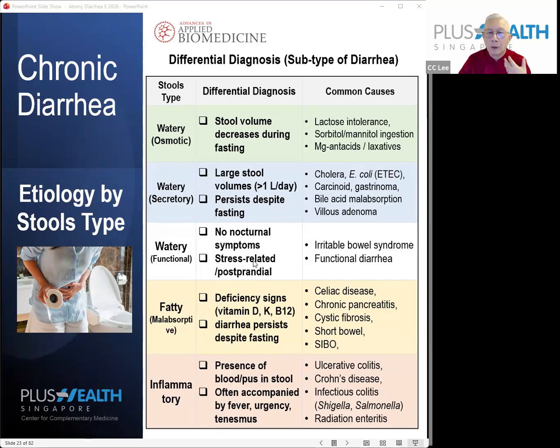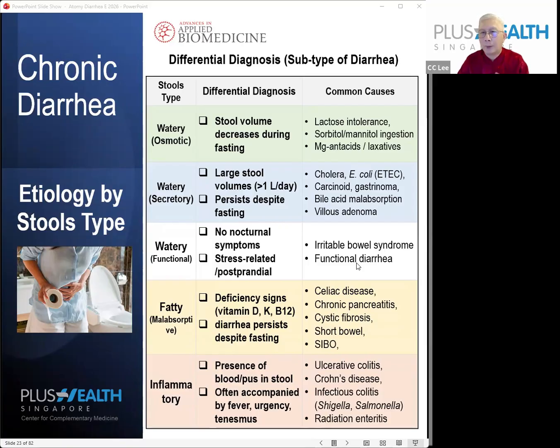Now, when you have a watery diarrhea that's functional, that means there are no symptoms of a problem at night, and it's stress related. Often it's just stress related, with no other causes. Then this is most likely due to irritable bowel syndrome, or what we call functional diarrhea. And this is actually the most common type of diarrhea that most of us have experienced.